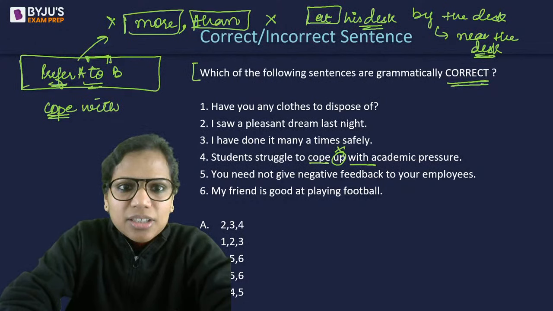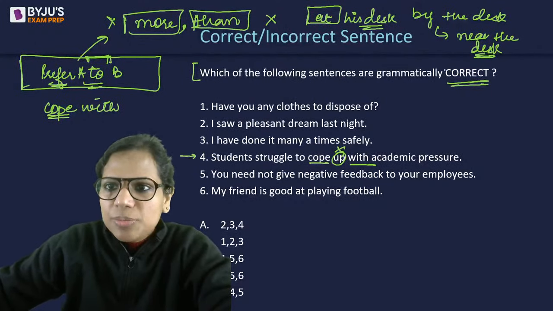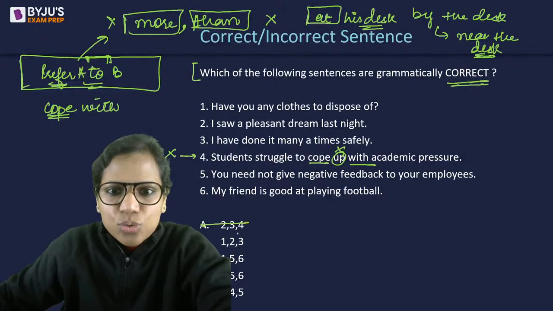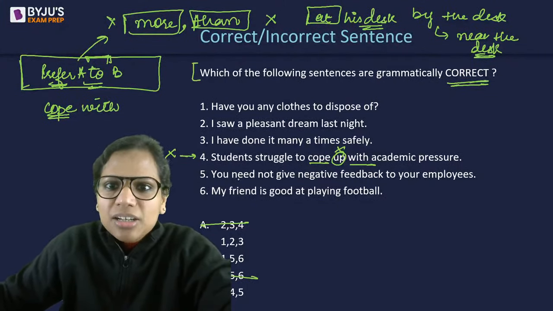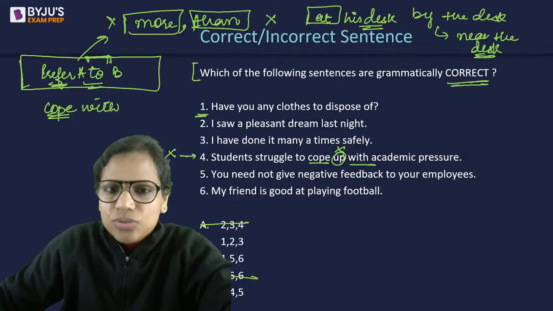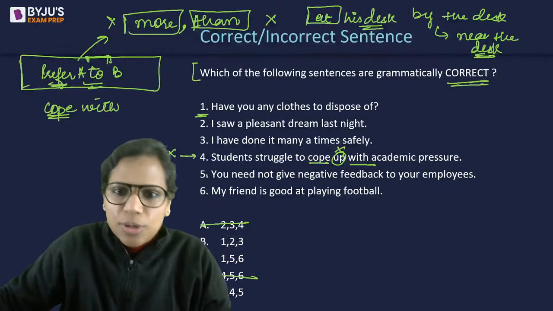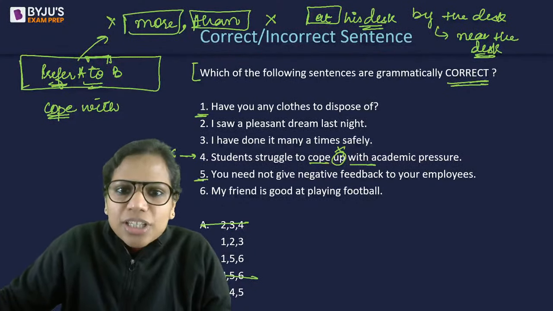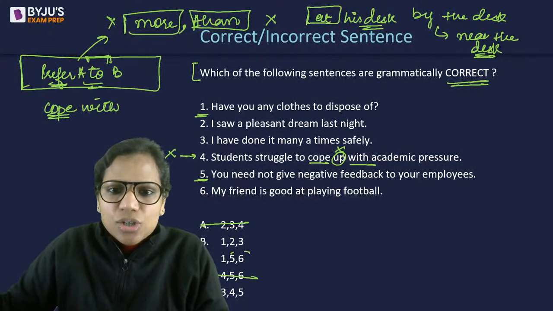Okay. Then just a second. So this is definitely incorrect. Now here I have to tell which is correct. So 4 goes away right at the outset. Okay. Then a lot of students think this is incorrect, so they start from here. I would again say that start from something that you're absolutely sure about. So for instance, I felt that 5 is correct. In 5 I did not see any error. So I narrowed down to C, D and E at that point right away.